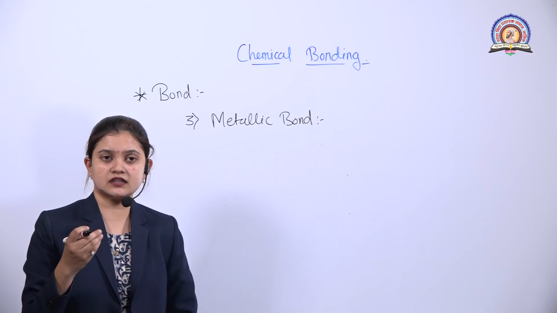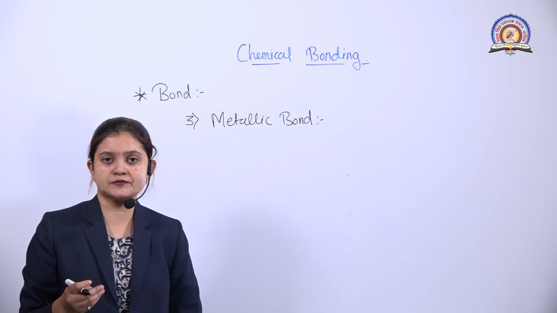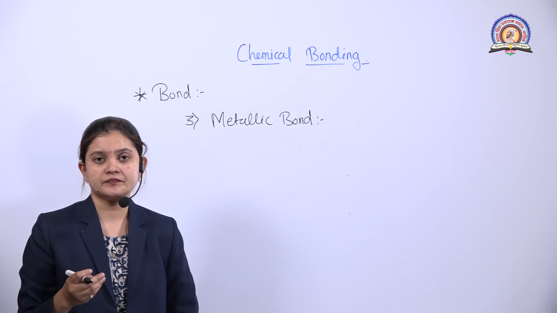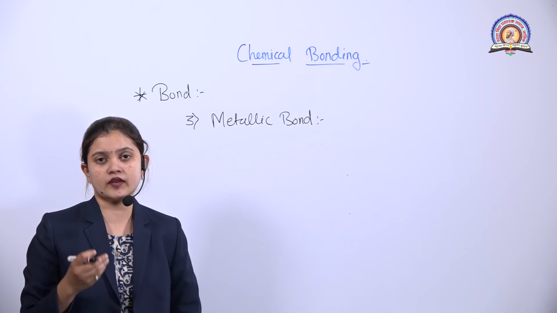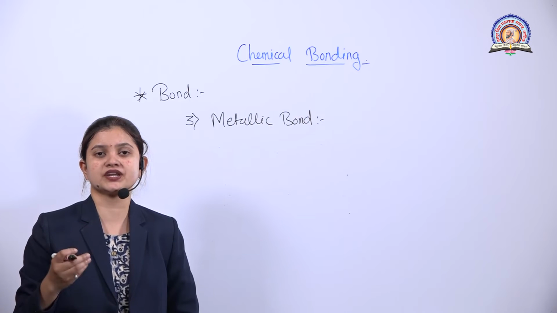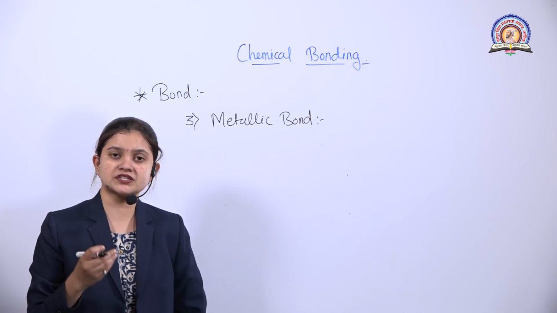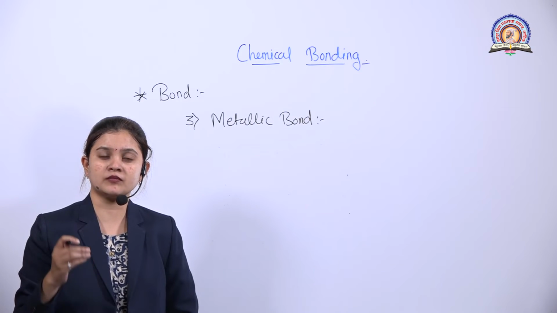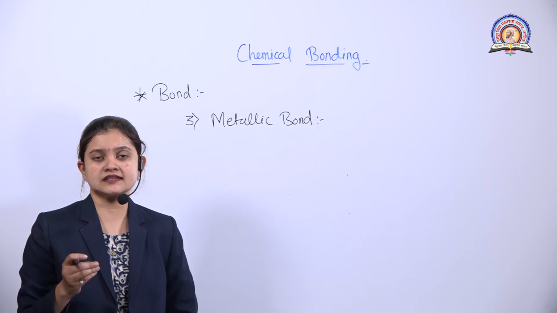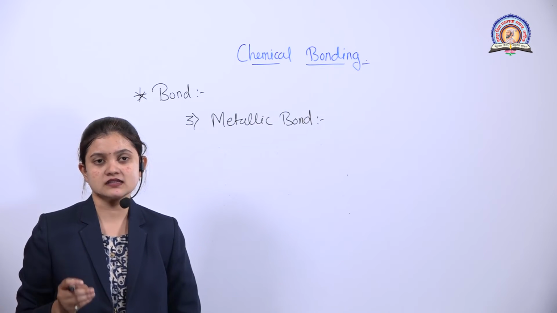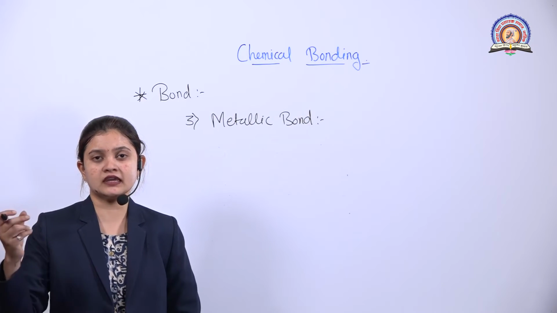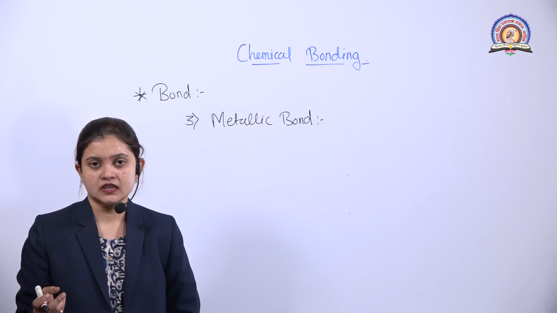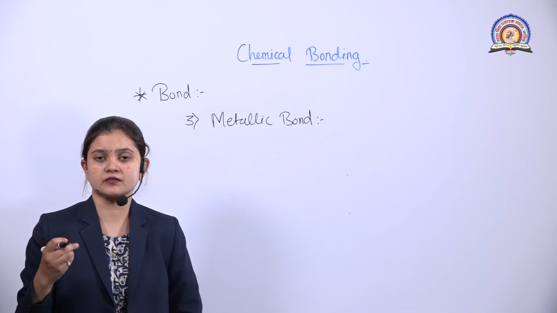So students, up to now we have studied 4 types of bond. First is the ionic bond, which is formed by complete transfer of electrons. The next is the covalent bond, which is formed by sharing of electrons. The coordinate bond is formed by sharing of electrons contributed by only one atom. And the next is the metallic bond. This type of bond is found only in metals, which is a force of attraction between the metal and the electron moving in another orbit within its sphere. So these were all about the types of bond.